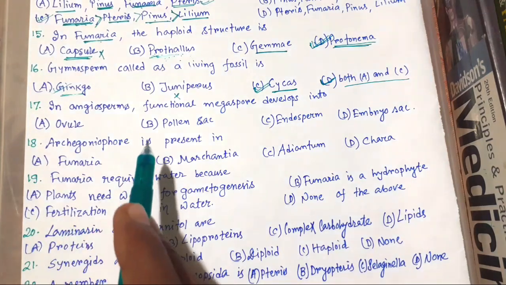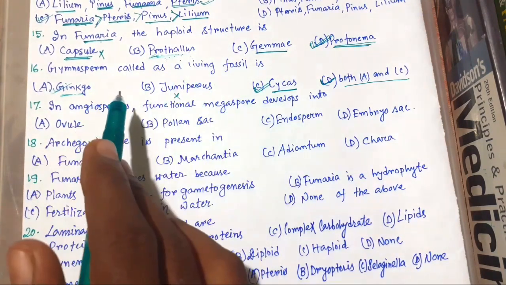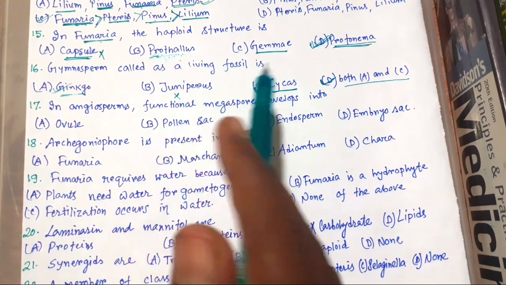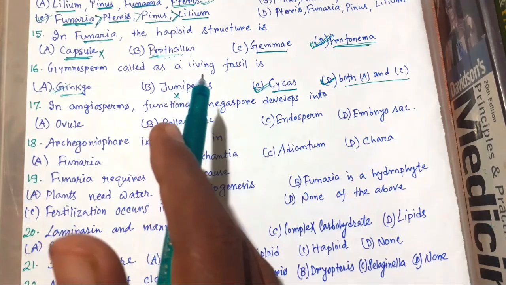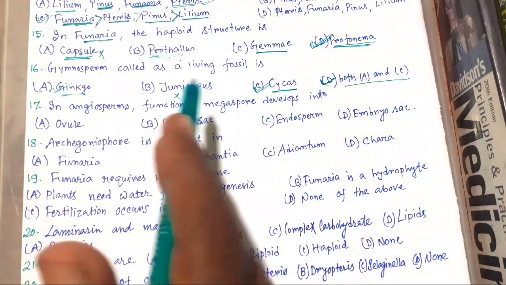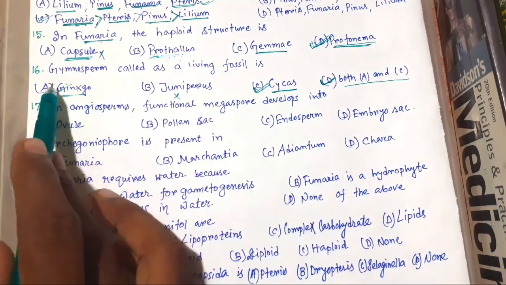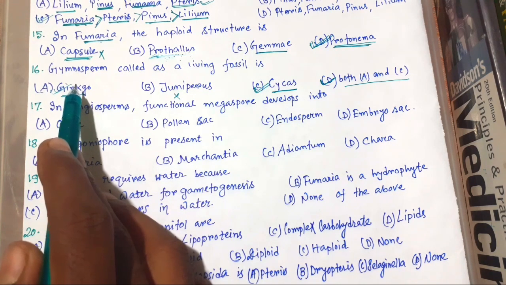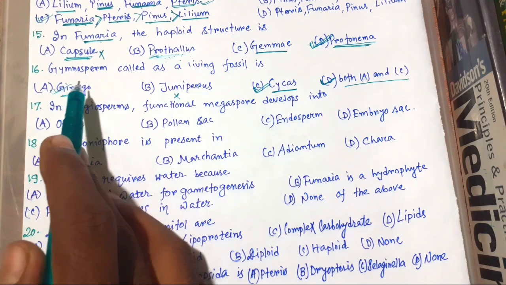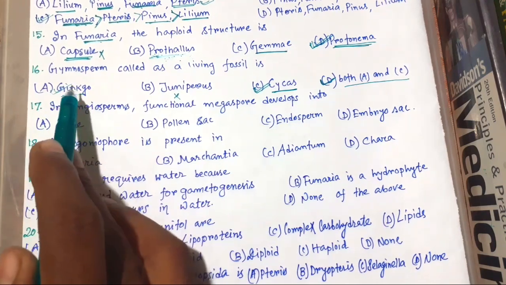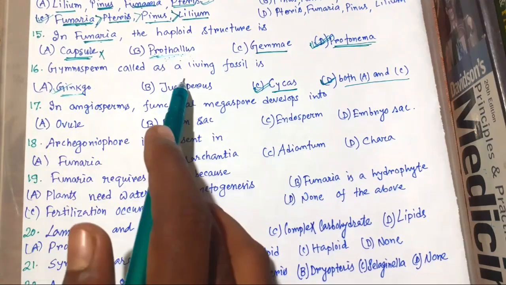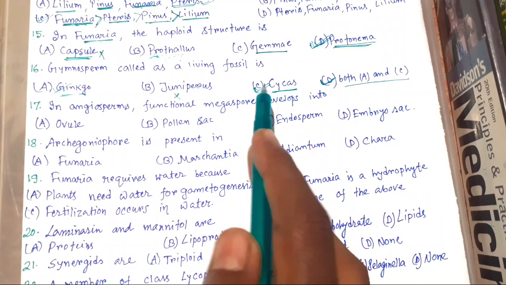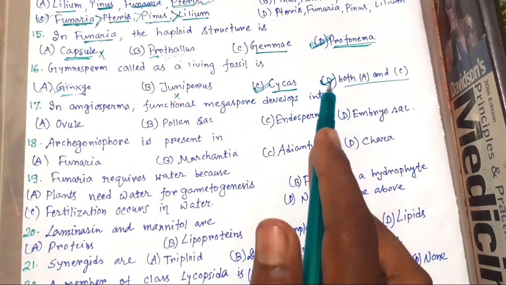Okay, so now what is a living fossil? An organism that has remained essentially unchanged from earlier geologic times, and whose close relatives are usually extinct. The other members of this group are now not living, they are fossils, but Ginkgo is living. So this is a living fossil. In case of Cycas, also it is right. So the right choice is D.